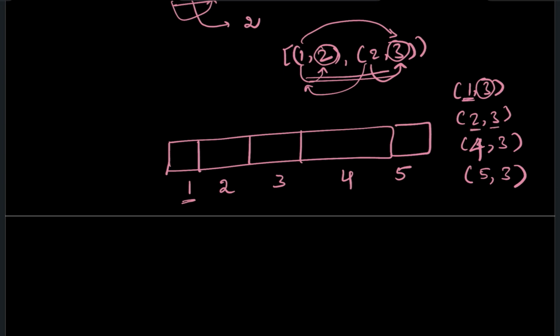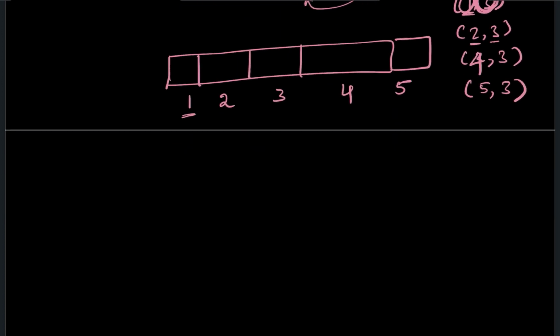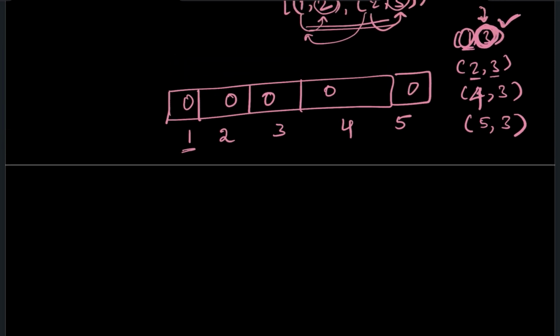So what I'll do is, every time some element trusts a number, I will increment the count of that particular town judge candidate. Initially all my counts will be equal to 0. When I come across the first pair, 1 is trusting 3, so someone is trusting 3. Instead of 0, I'm incrementing the count. Now one person is trusting 3. Next, 2, 3.